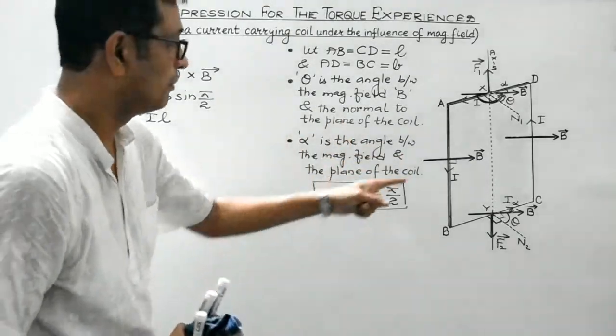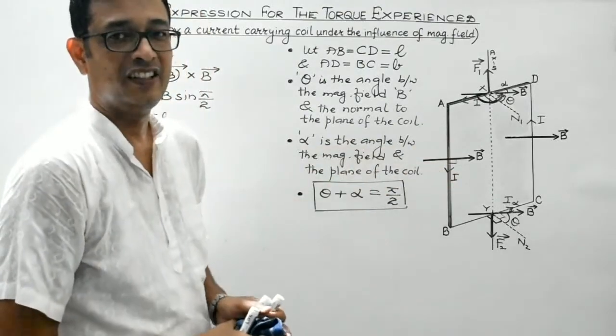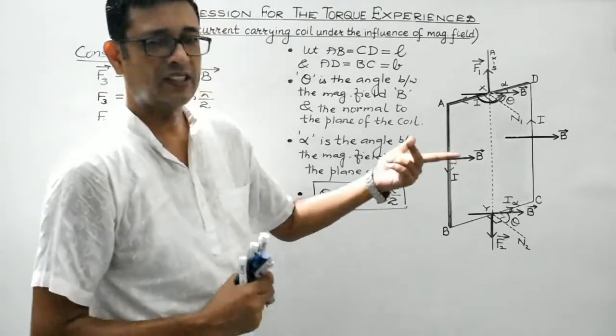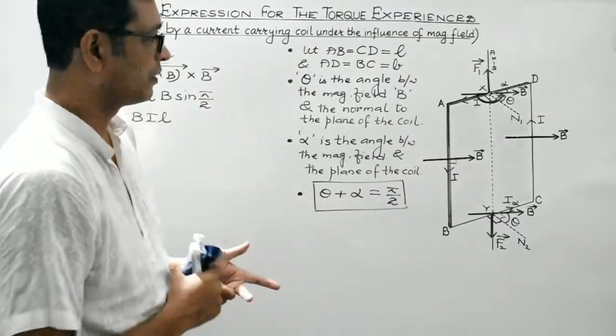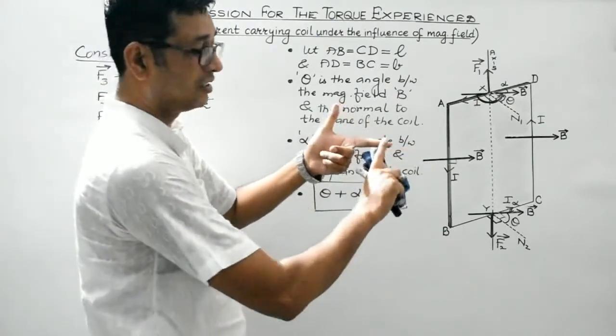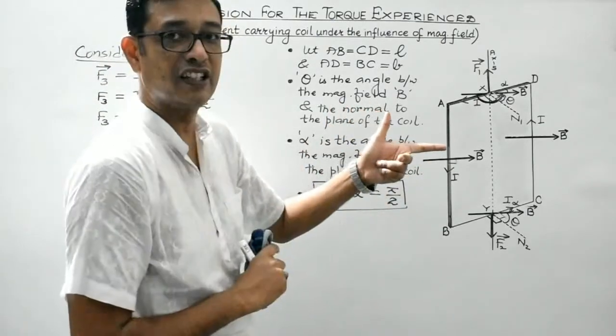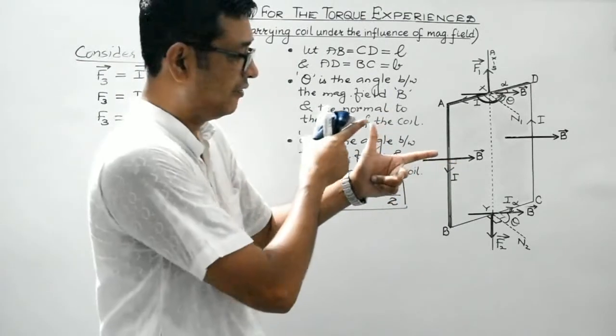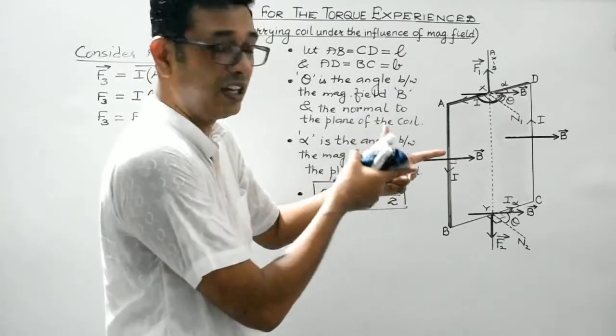Why this rule? Because the angle between these two is 90 degrees. Here also you can make use of the thumb rule, but Fleming's left-hand rule is preferable. Anyway, it's up to you. So this is F, this is B, this is I, isn't it? This is the magnetic field, the central finger is the current. Students, you must remember F, B, I: F is force, B is magnetic field, I is the current.